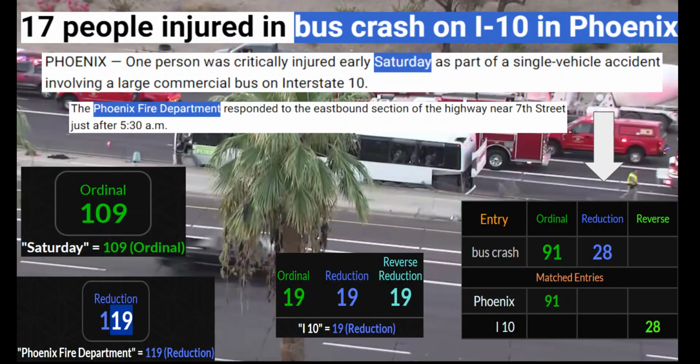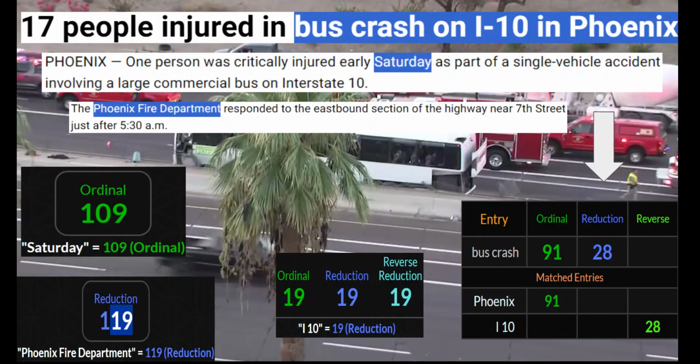And Phoenix Fire Department. The Phoenix Fire Department responded to the eastbound section of the highway near 7th Street just after 5:30 a.m. 119 is like 19. I-10 equals 19 right there. You see it? 19, 19, 19. And then we have ordinal, and then we have a reduction, reverse reduction, right? It's all pretty simple, okay? Look at that, just amazing, right? And notice the 28.